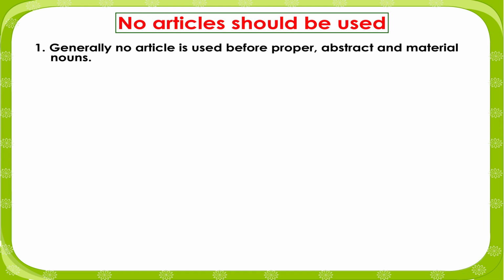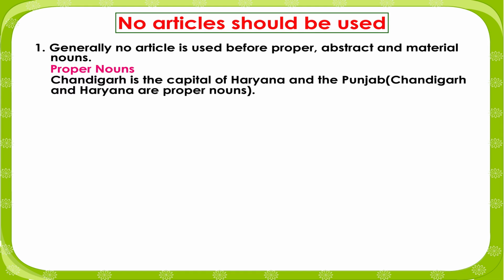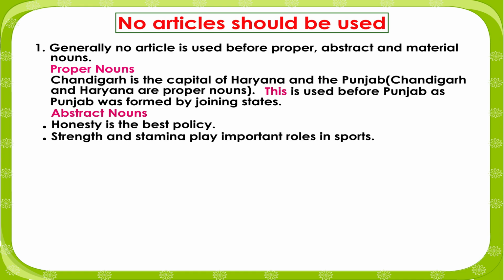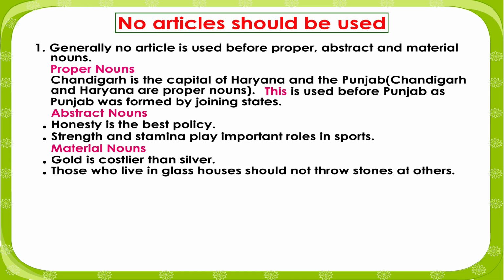No articles should be used. 1. Generally, no article is used before proper, abstract, and material nouns. Proper nouns: Chandigarh is the capital of Haryana and the Punjab. Chandigarh and Haryana are proper nouns. The is used before Punjab as Punjab was formed by joining states. Abstract nouns: Honesty is the best policy. Strength and stamina play important roles in sports. Material nouns: Gold is costlier than silver. Those who live in glass houses should not throw stones at others.